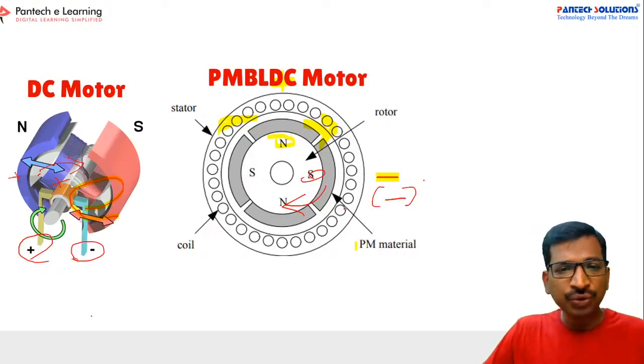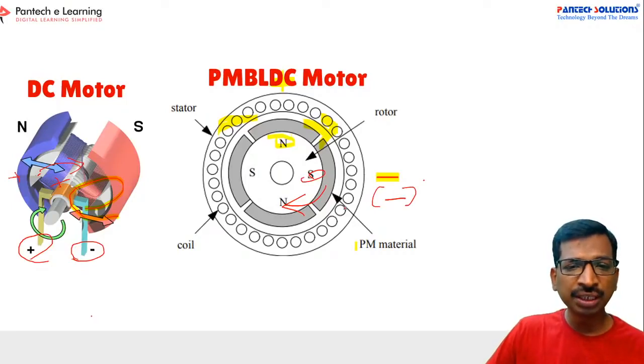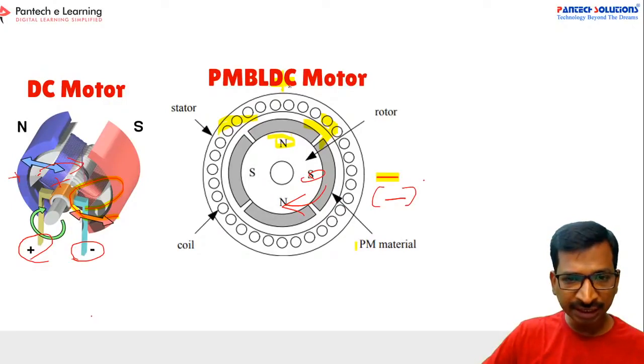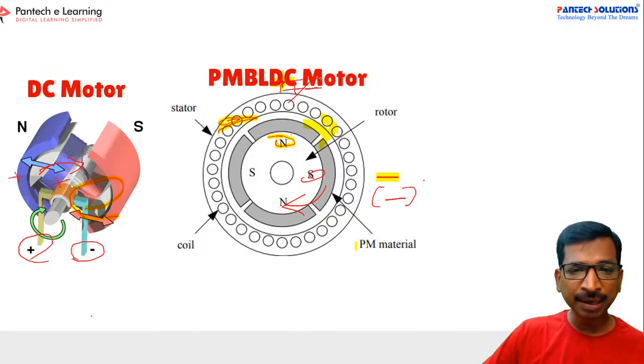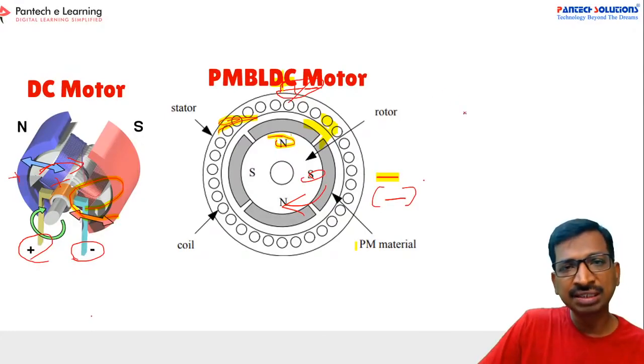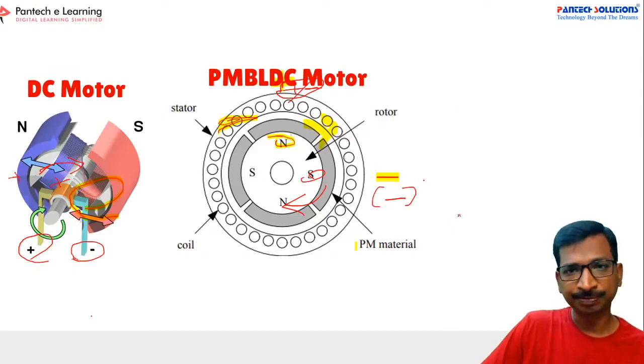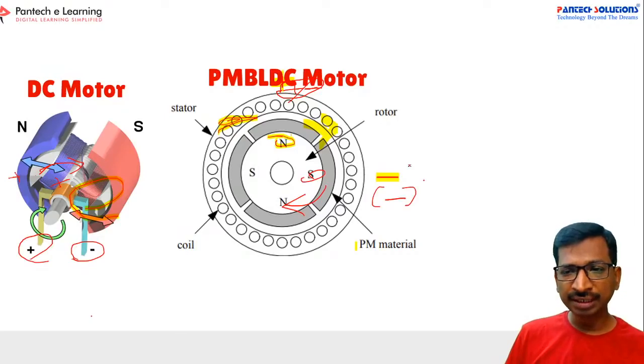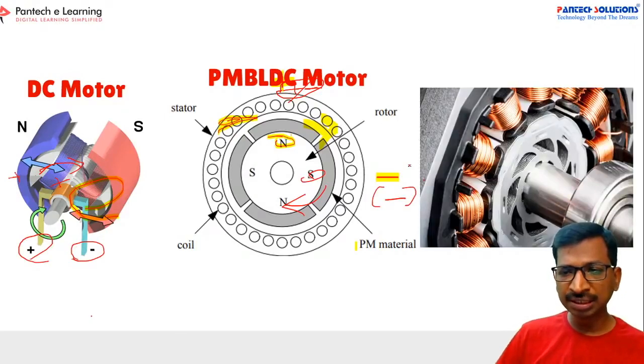So how can you achieve the positive and negative voltage? Sometimes this should be positive, and after that this should be a negative voltage, right? This can be possible with the help of MOSFETs or IGBTs, which are called solid state power electronic devices or solid state switches, right? So this is the construction of the brushless DC motor.